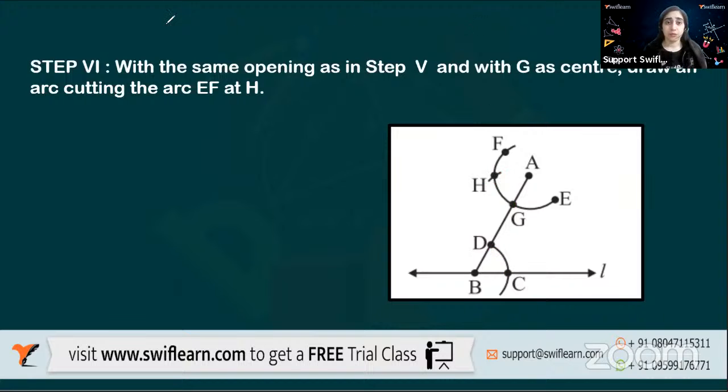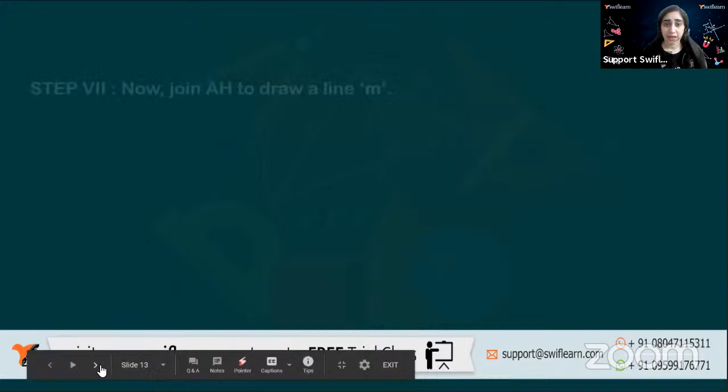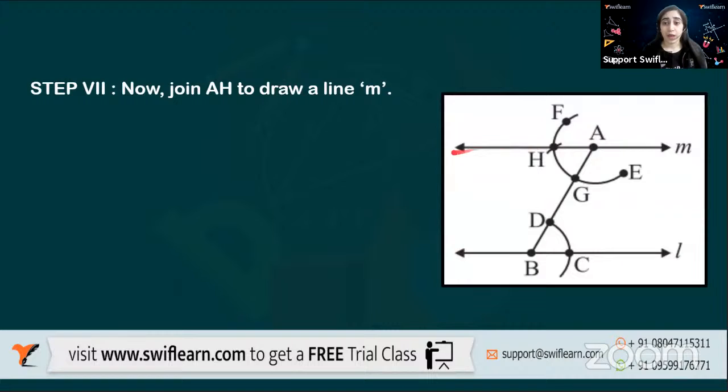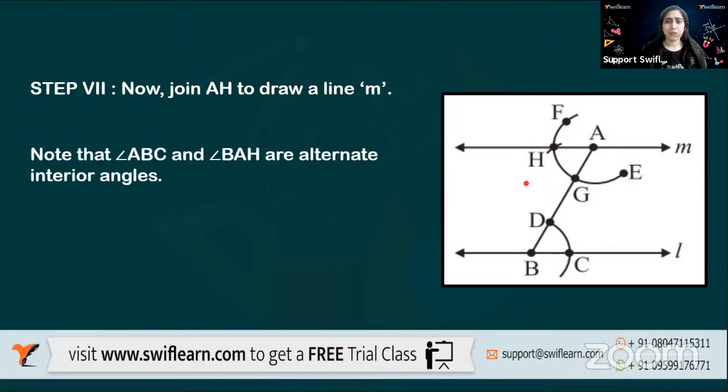Okay. So with this, we get to make a line. We'll join A and H and make a line which is M. So we will see what has happened: we have made a line which is passing through both the points A and H. Now, will you see something?